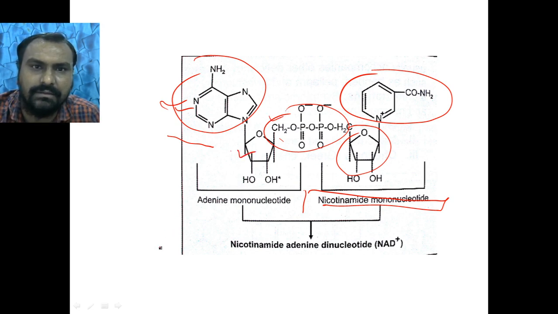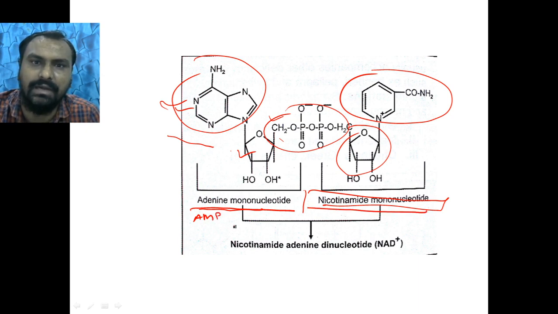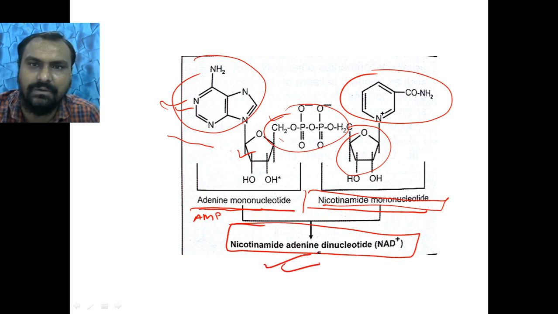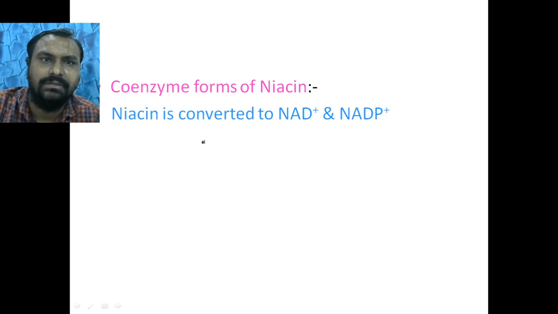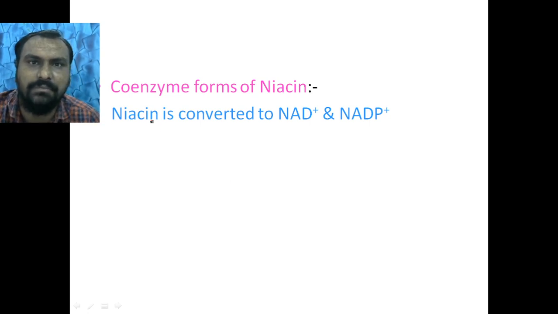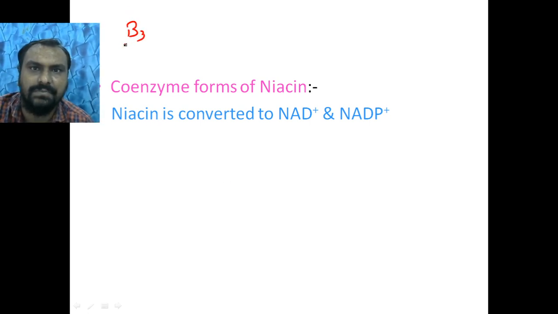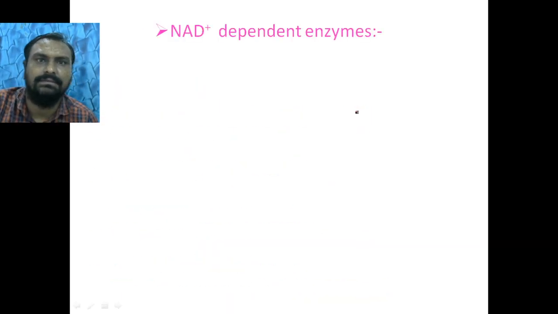So it is called adenine mononucleotide. This AMP and nicotinamide mononucleotide arrange together to form NAD, nicotinamide adenine dinucleotide. So now what are the active forms of niacin, vitamin B3? They are NAD plus and NADP plus.